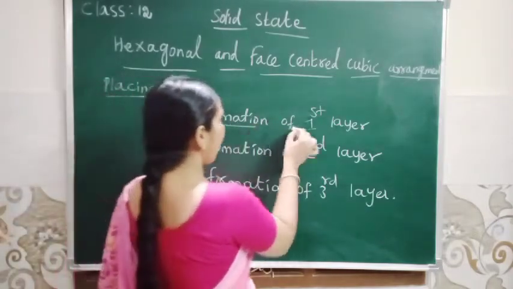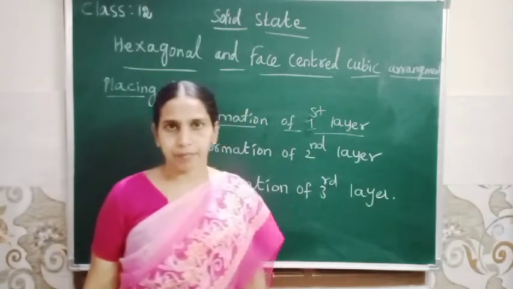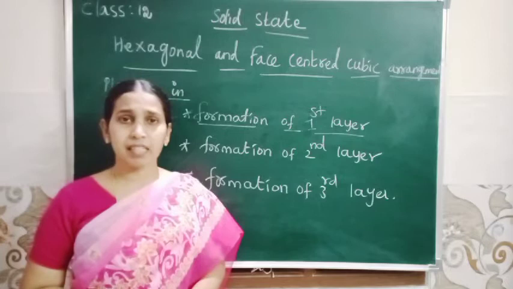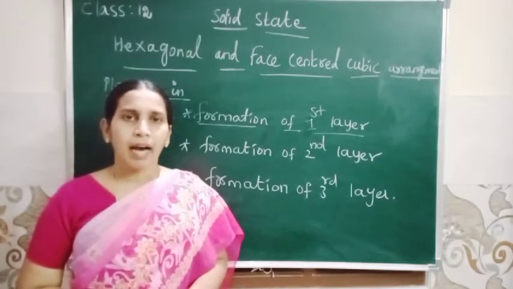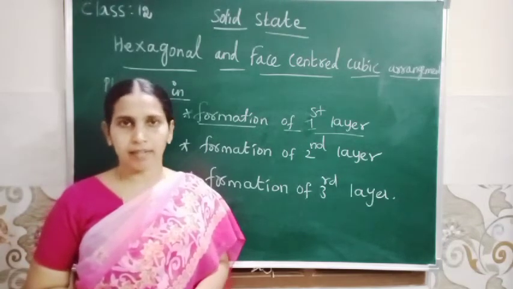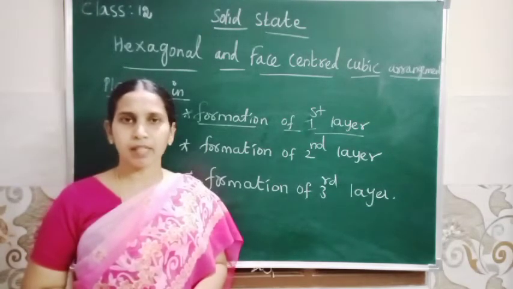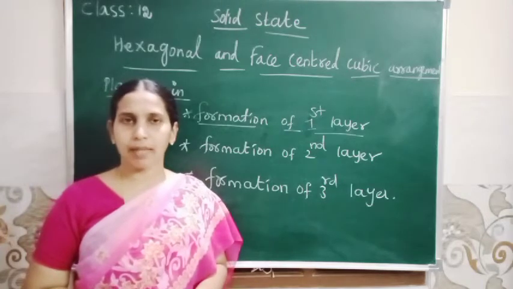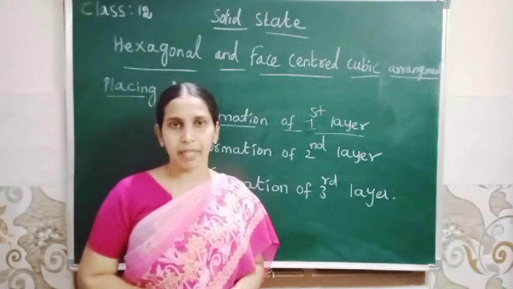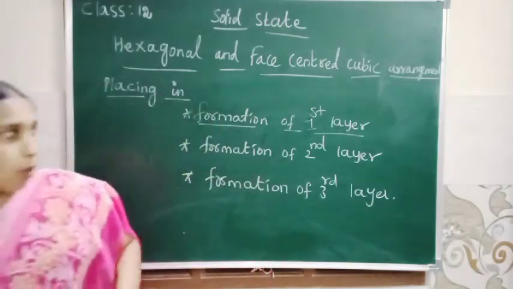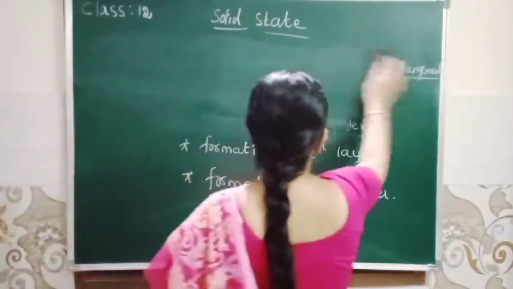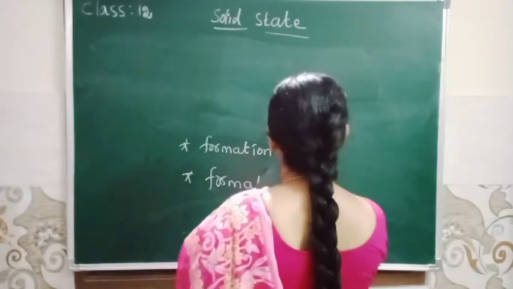So formation of first layer, how it is, we already discussed, the packing of constituent particles in two dimensions, isn't it? So in two dimensions packing, there are two types: AA type and AB type, isn't it? So that AB arrangement of two dimension